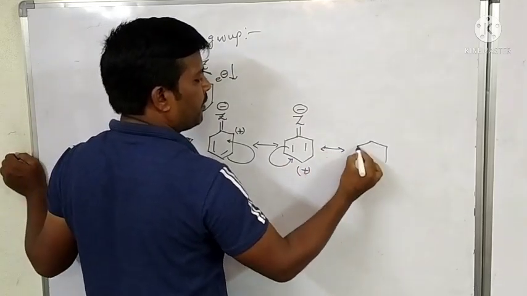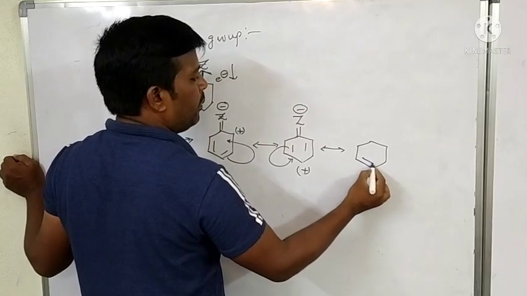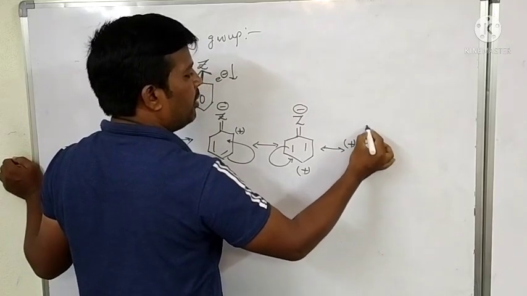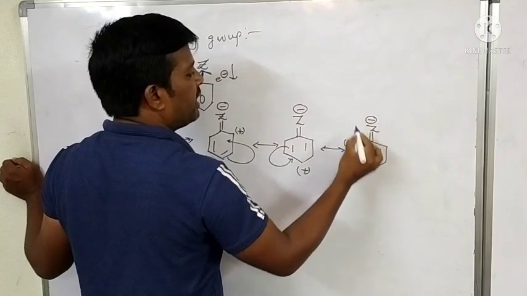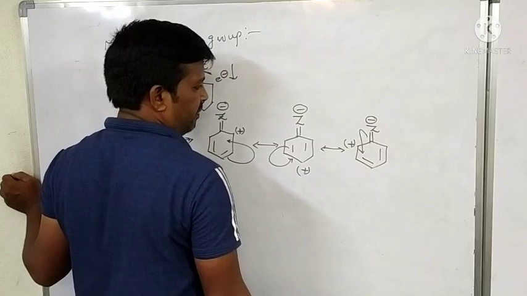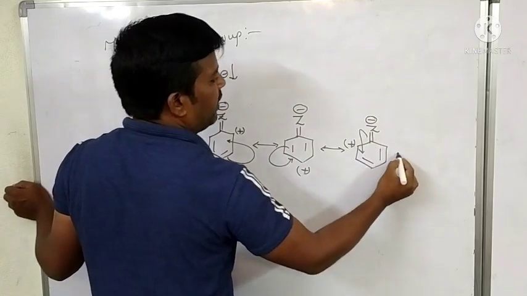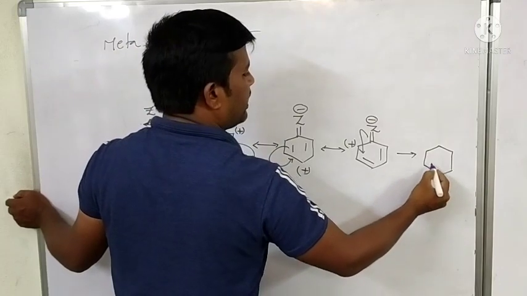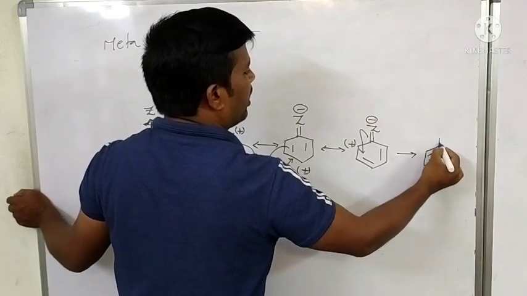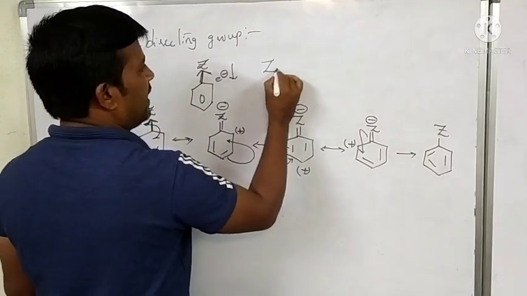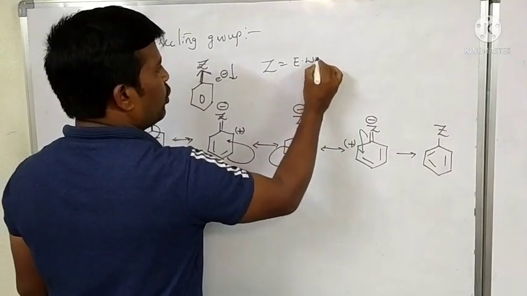Therefore, bond here, and Z is the electron withdrawing group.